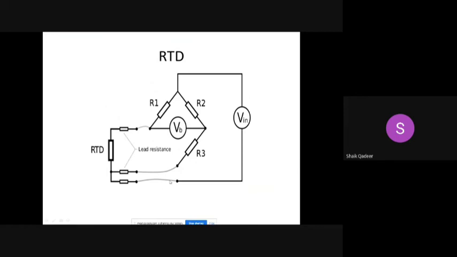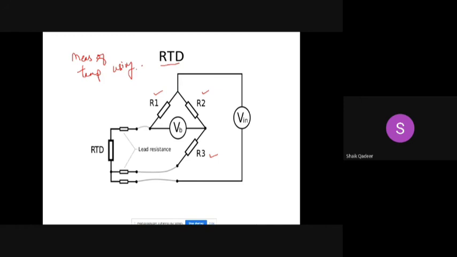You see, this is actually the circuit with the help of which we can measure the change in resistance value in order to trap the information about the temperature which is coming from RTD. R1, R2, R3 are the fixed resistances. Measurement of resistance, measurement of temperature using RTD.